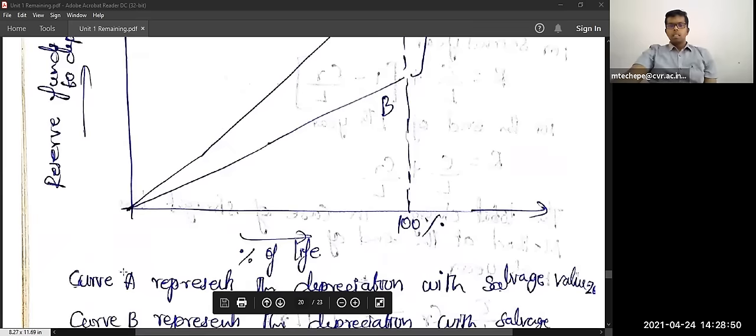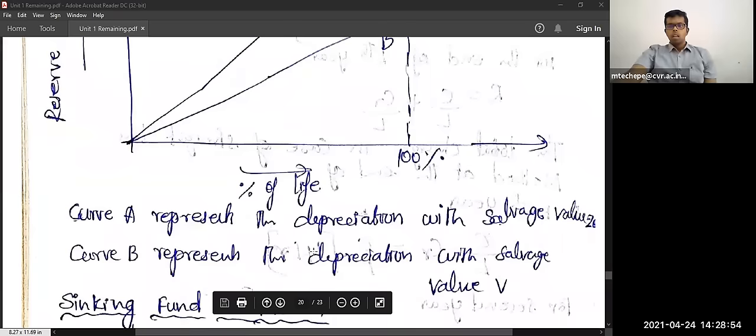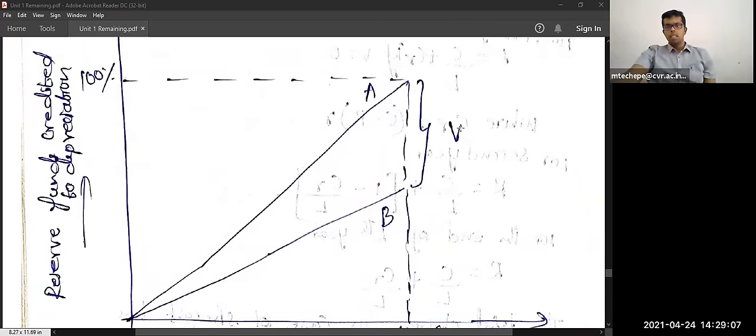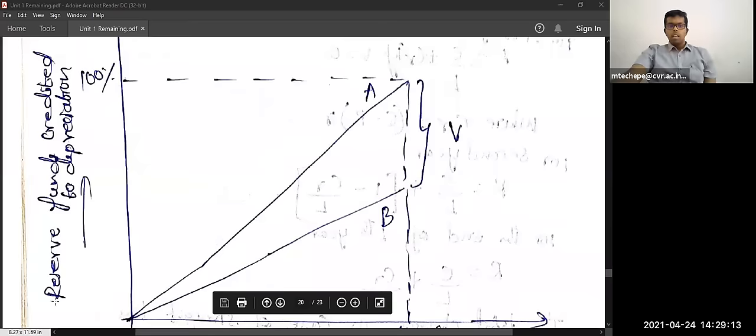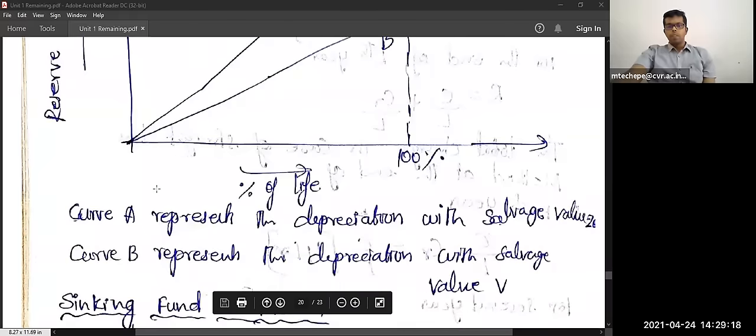So this curve A represents the depreciation with salvage value, and this curve B represents the depreciation with the salvage value B. The difference between these two curves is the salvage value, the difference in actual amount, and what we raise for the fund for the depreciation with respect to the lifetime.